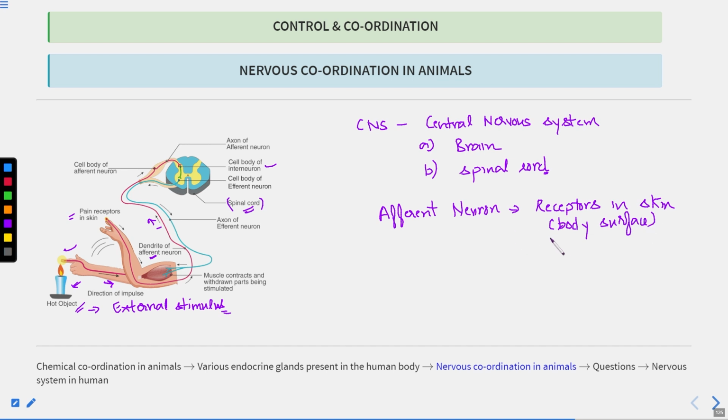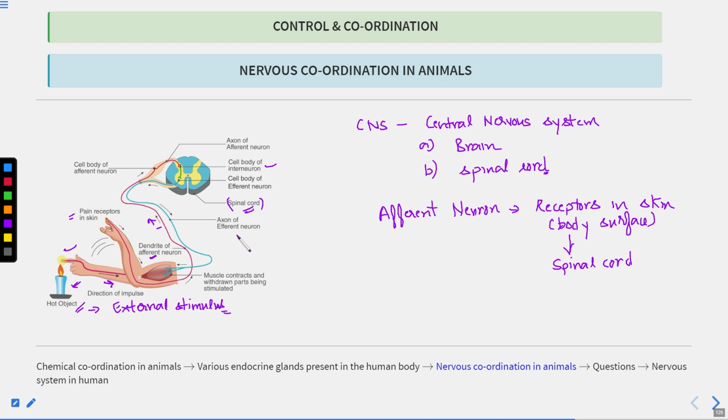From here the stimulus is transferred to the central nervous system, or the spinal cord. So this is the role of the afferent neuron.